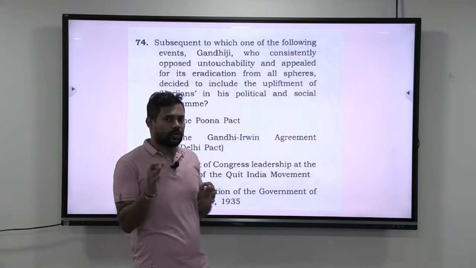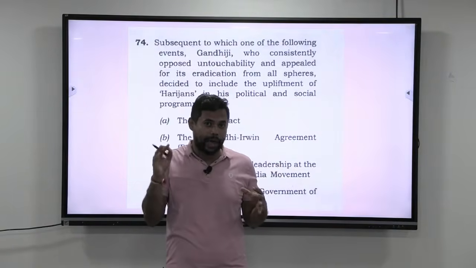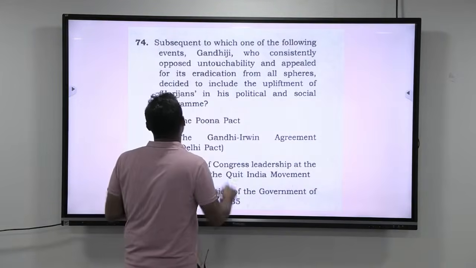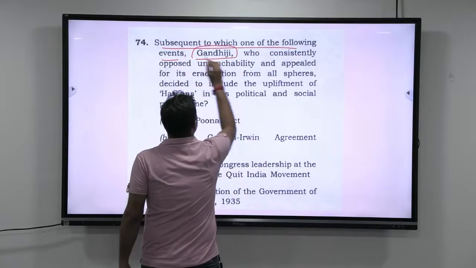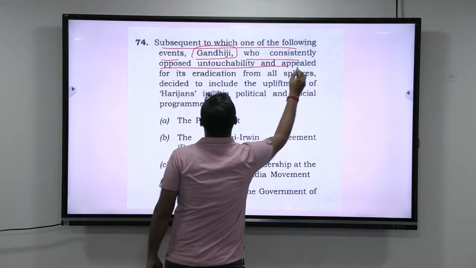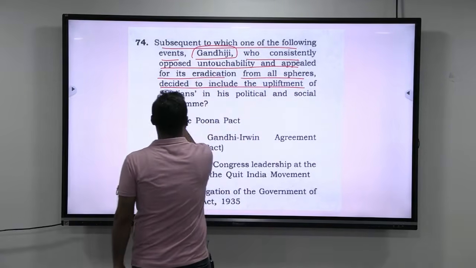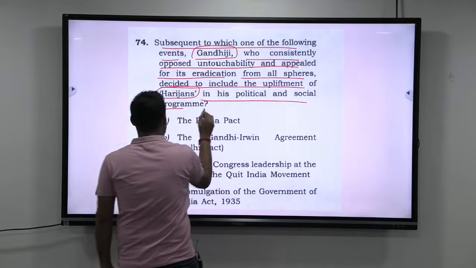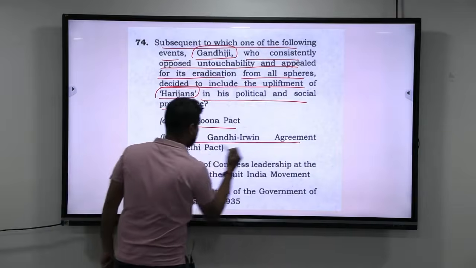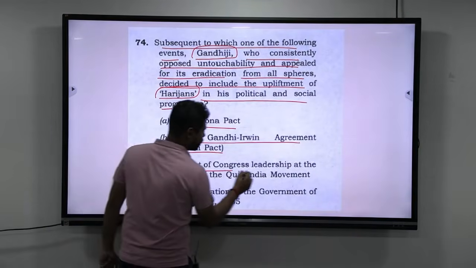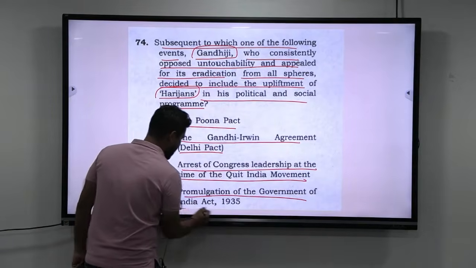Alright guys, let us go ahead and solve this question. Again, this question is very straightforward and easy, provided that you know the sequence of events that happened in our freedom struggle. Let us read the question first. Subsequent to which one of the following events did Gandhiji, who consistently opposed untouchability and appealed for its eradication from all spheres, decide to include the upliftment of Harijans in his political and social program? They have given 4 different events: Pune Pact, Gandhi-Irwin Agreement or Delhi Pact, arrest of the Congress leadership at the time of the Quit India movement, and promulgation of the Government of India Act 1935.